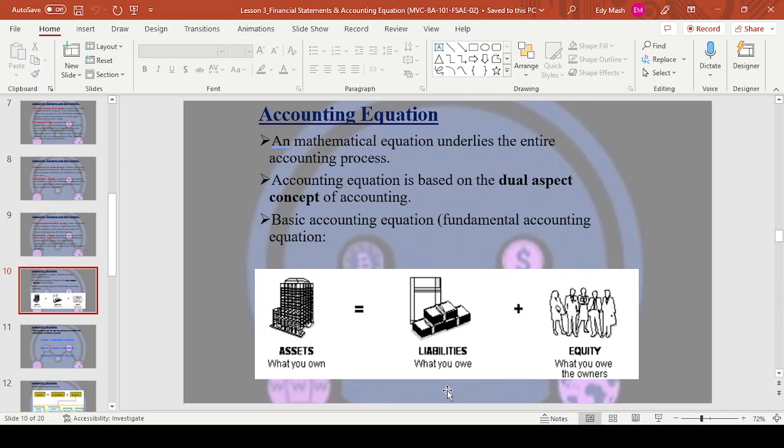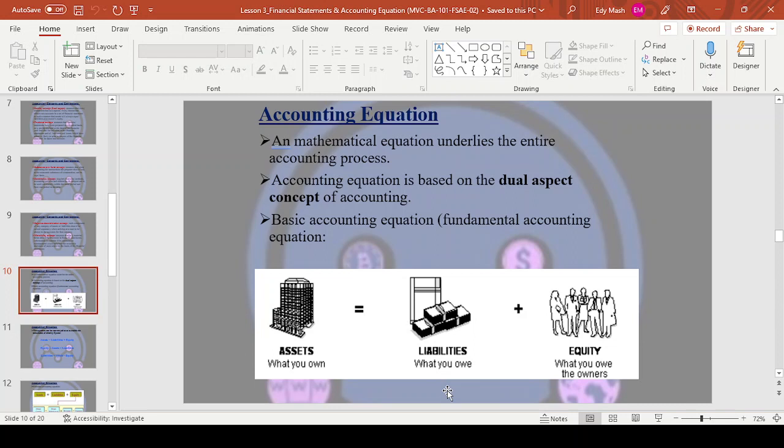So now the equity, now I want you to look at it. The equity is equal to owner's capital minus owner's withdrawals, like if the owner takes some money for personal use, and then plus revenues minus expenses. Now revenues minus expenses, that's already profit or loss. So you need to add there.